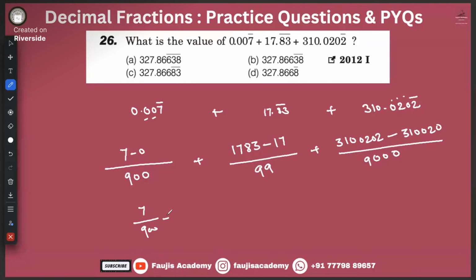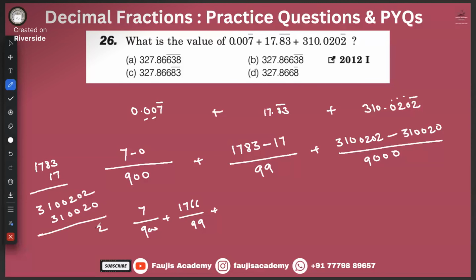7 by 900 plus 1783 minus 17 divided by 99, which is 1766 divided by 99, plus 3100,202 and so on.